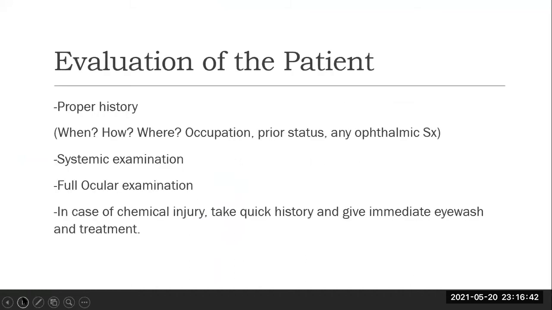So, first, the evaluation of the patient. Proper history is important: when, how, where it happened, occupation of the patient, prior status to the trauma, and any ophthalmic surgery. Systemic evaluation is also important, and a full ocular examination. In case of chemical injury, take a quick history and give immediate eye wash and treatment.